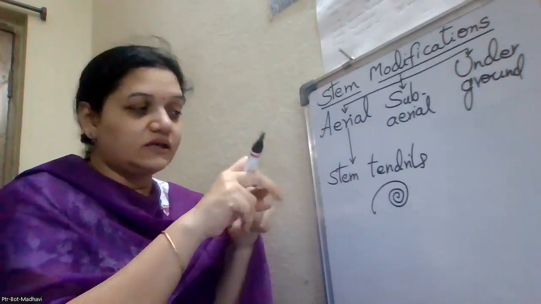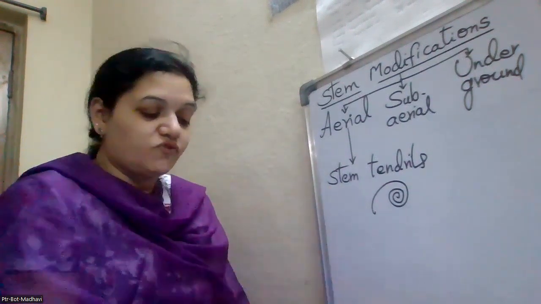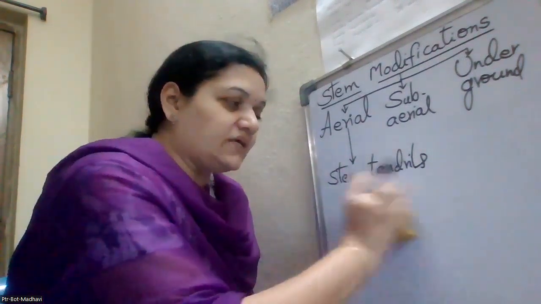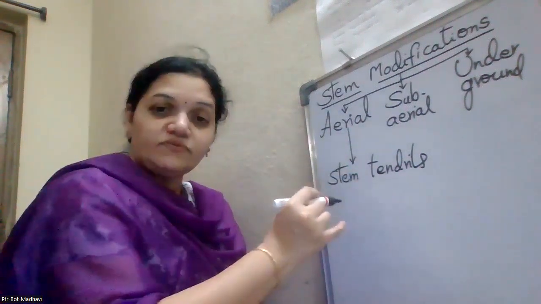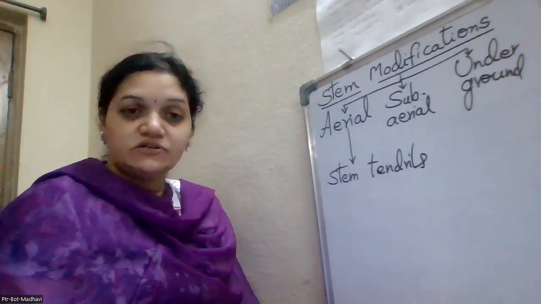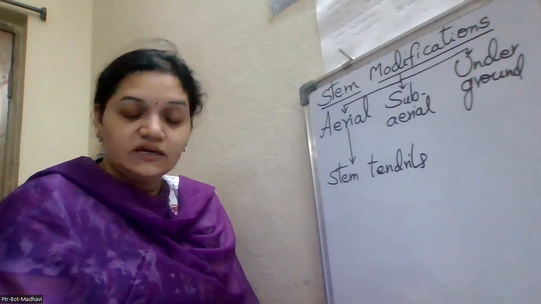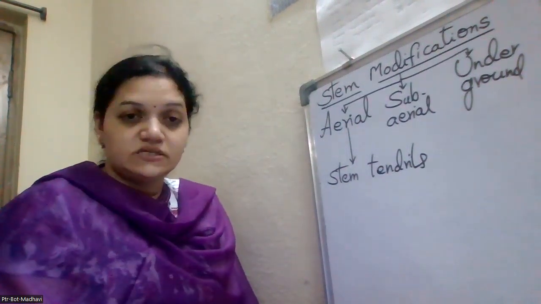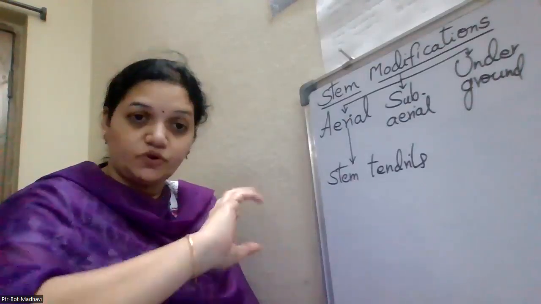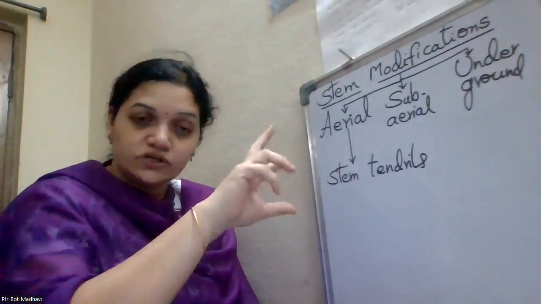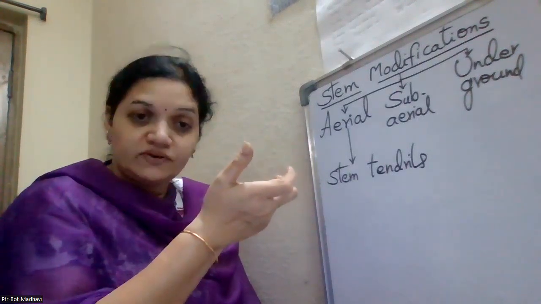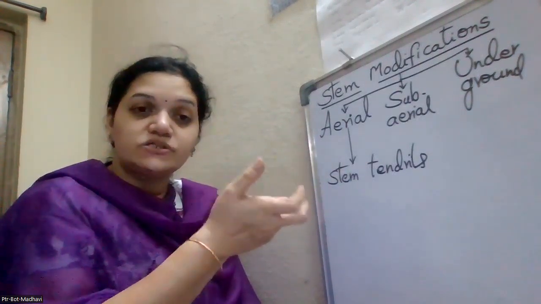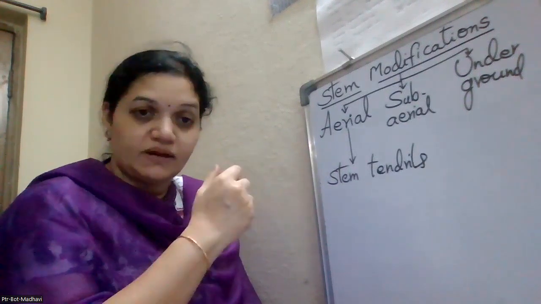So stem tendrils are formed by the axillary buds or the terminal buds. Here what we have to write: stem tendrils means tendrils are weak, thin, wiry structures which hold the wall or the pole or the fencing to give extra support for the weak stem plants.